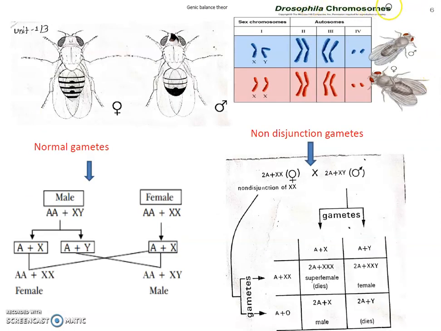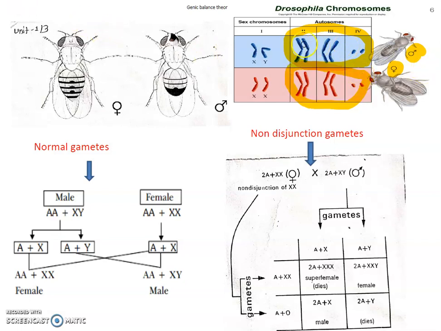Here are the Drosophila chromosomes, the sets of chromosomes. If this is a male and this one is a female, the autosomes are the same in male and female. But in the female there are X chromosomes, XX, 2 X chromosomes, and in the male there are X and Y chromosomes. The Y chromosome is only present in the male. In this diagram, these 6 chromosomes are considered one autosome set. You see, this is one autosome set.